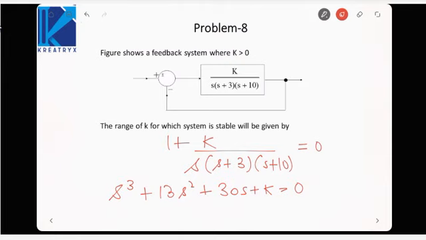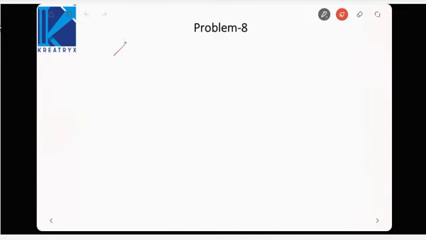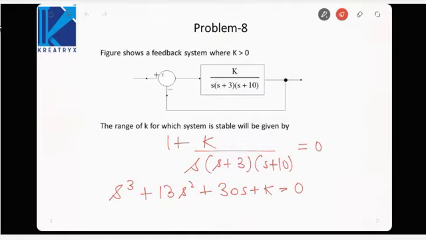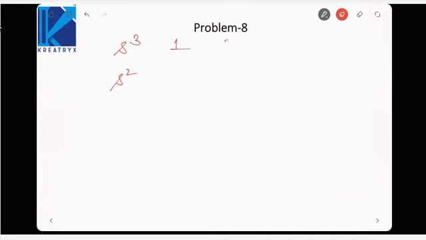Next, if we form the Routh array from this, s cube, s square: coefficient of s cube would be 1, 30, then 13, k. Okay, s raised to power 1 would be (390 minus k) by 13, and s raised to power 0 would be k.